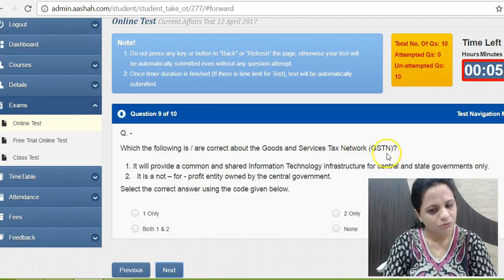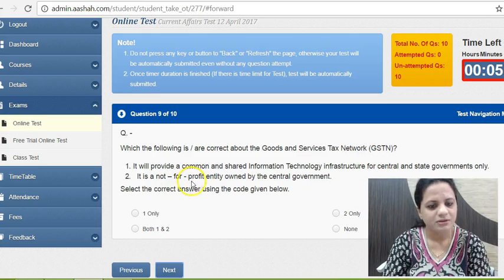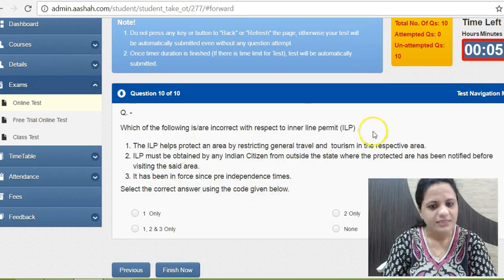Then this is regarding the Goods and Services Tax Network, whether it is a not-for-profit entity owned completely by the central government. You should know the details about this. And finally, this is regarding the inner line permit. So these are the 10 questions made.